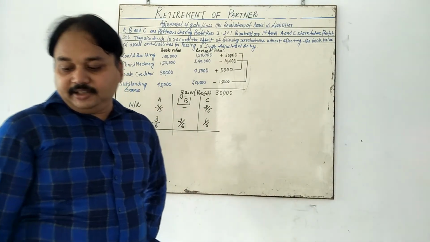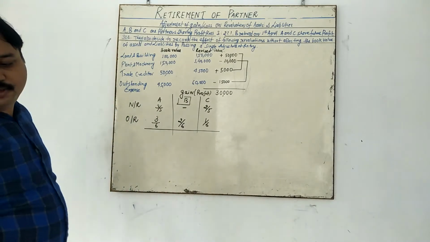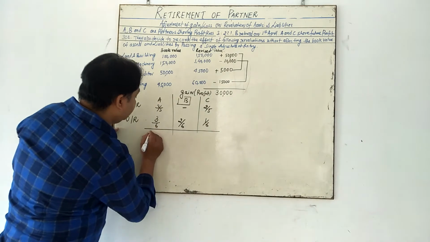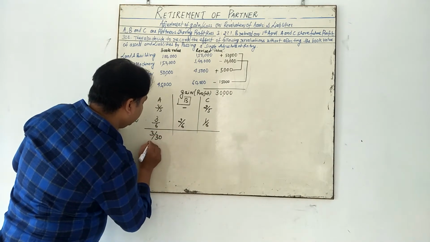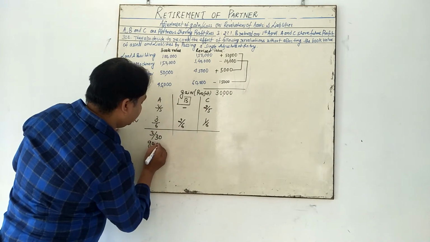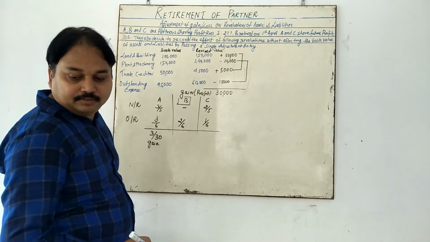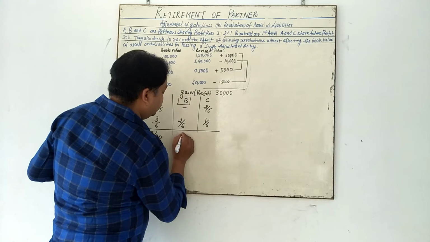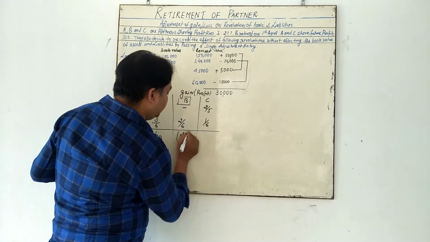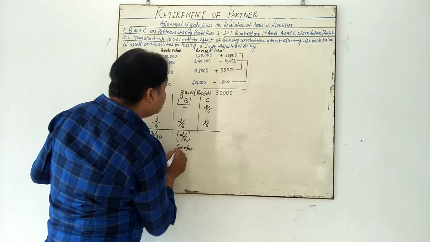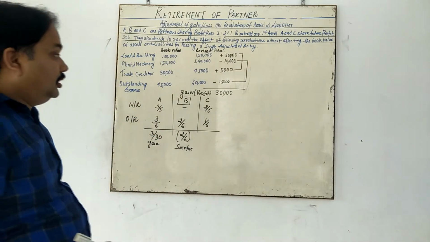You observe that two partners are going to gain. The first partner is going to gain 3/30; A is the gaining partner. Here what you observe? -2, so you put -2 in brackets for sacrifice. Why is it sacrifice? Because he is going to give.